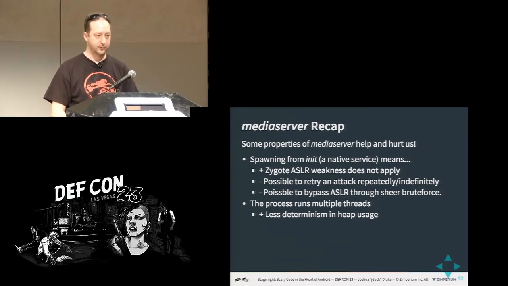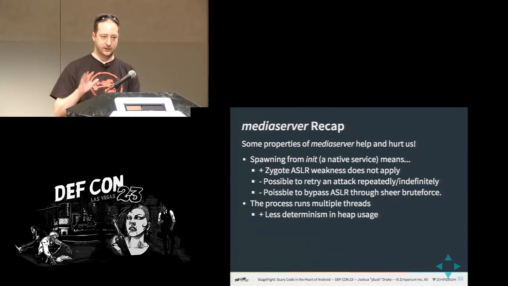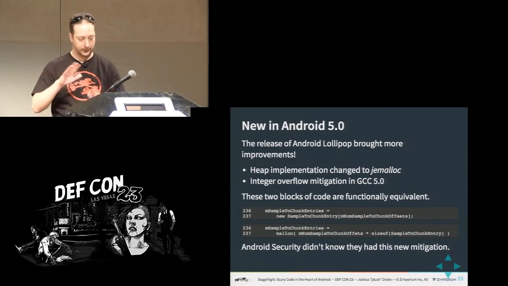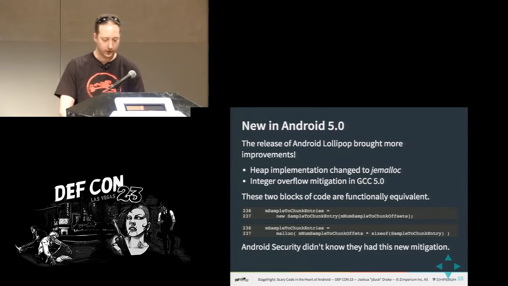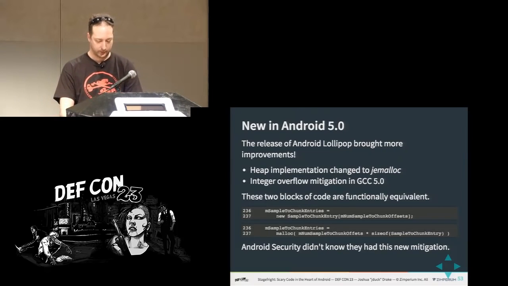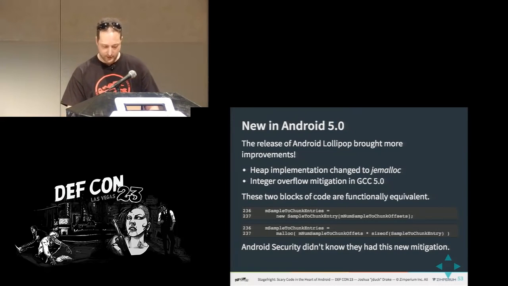So another thing is multiple threading in media server. It basically has some threads that listen for binder events, which are completely uncontrollable by an attacker because they're coming from outside. That means there's a little bit of lack of determinism in the heap layout. So apart from ASLR, even if it was all not randomized, chunks might get in the way and cause a little bit of a boundary. So how many slides do I got left?